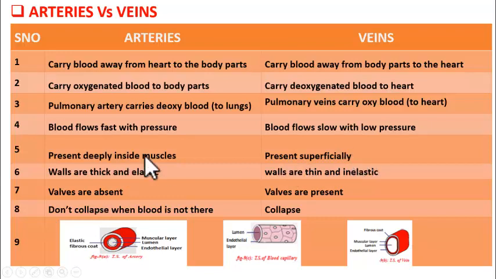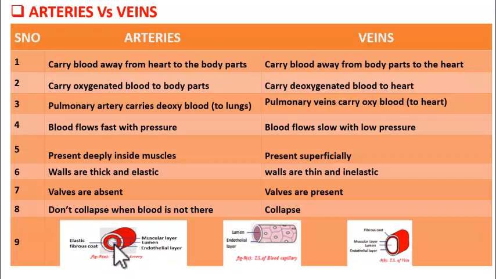Got it? Now what about the walls? Walls of the arteries are thick and elastic. Students, see this picture. This is the transverse section of artery. In this you can find the wall as well as the space inside. The space is called lumen. It is in this space the blood flows.